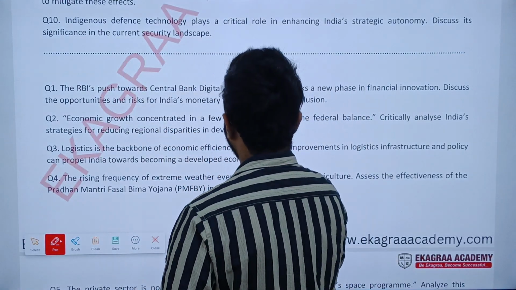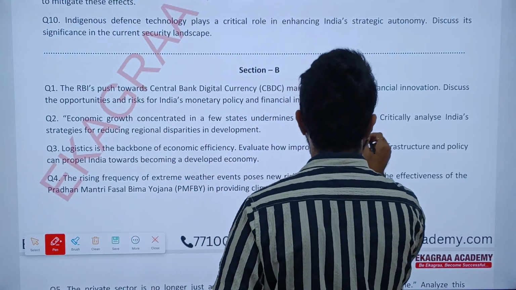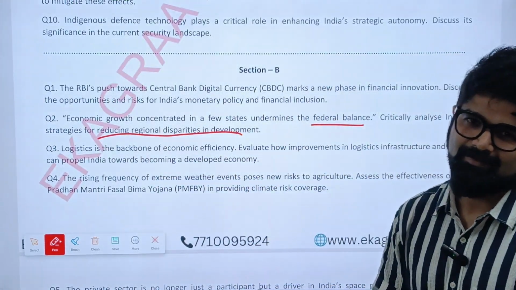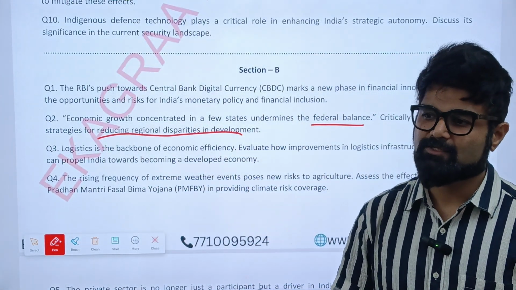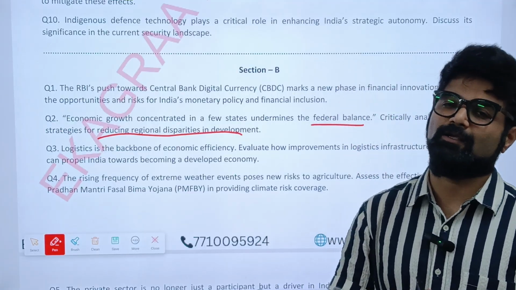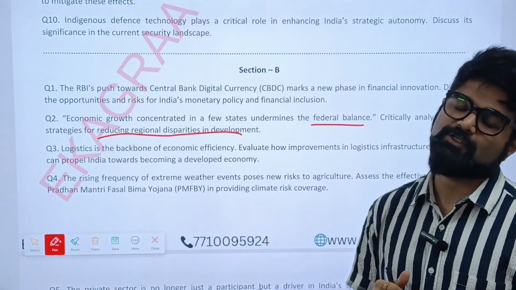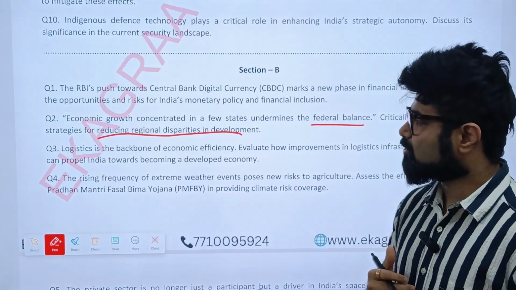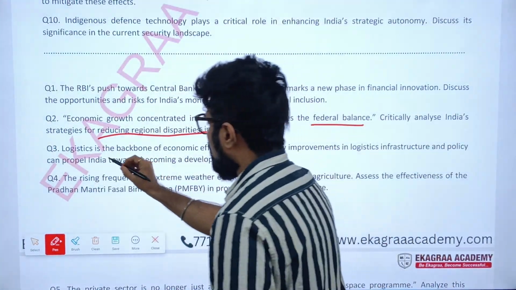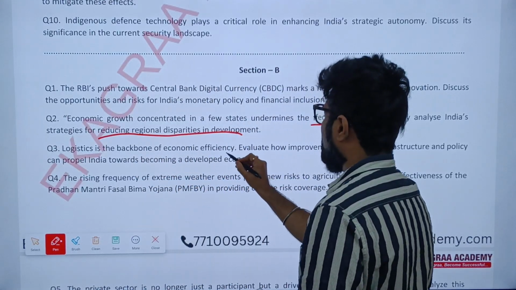Economic growth concentrated in few states undermines the federal balance. Critically analyze India's strategy for reducing regional disparities in development. Right? So this needs to be analyzed. One particular state is performing quite well, the other is not. So how to address this issue of regional disparity, what step government has taken in this particular regard, we need to focus on that.